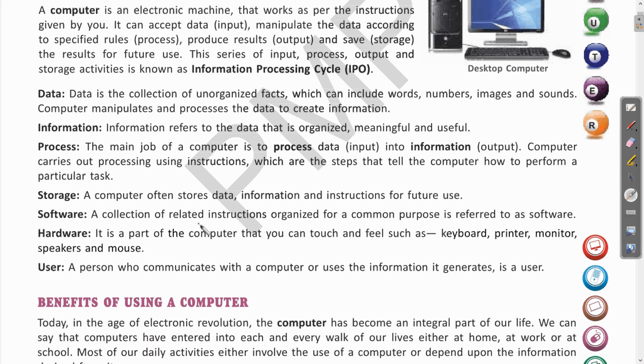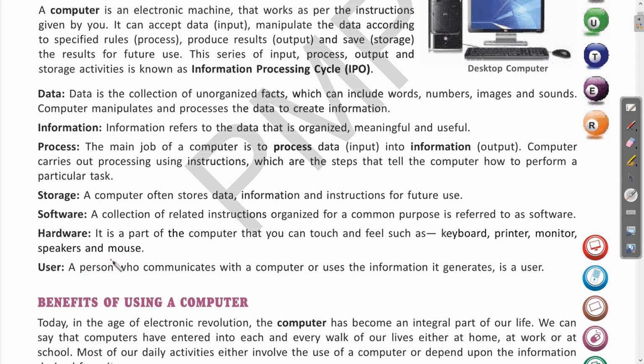So this is called as software. Next is hardware. So hardware, as you are all familiar, is the computer component that we can touch and feel. The examples are keyboard, printer, monitor, speaker, mouse, then various others like your light pen. Clear? So these are all examples of the hardware.